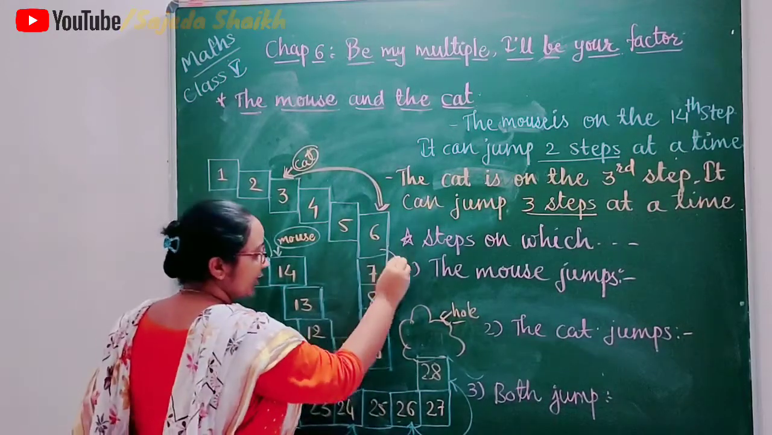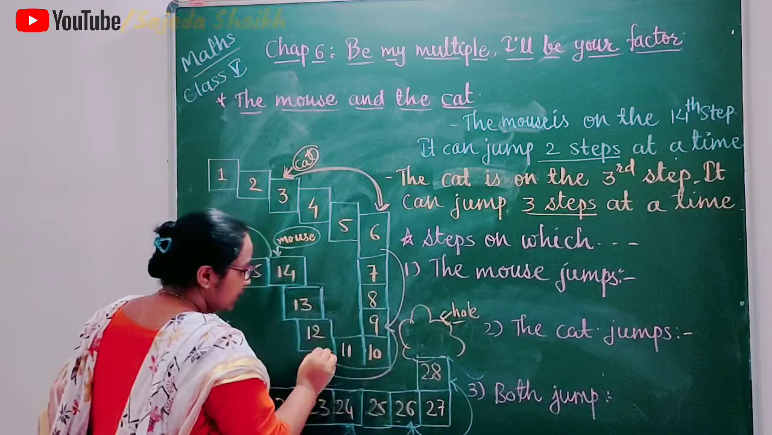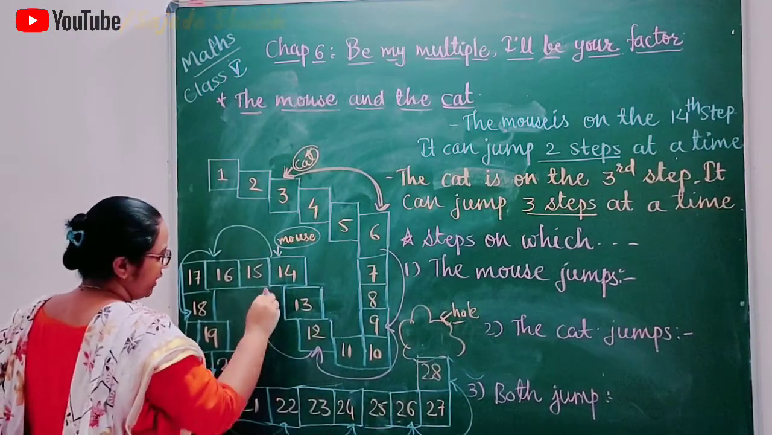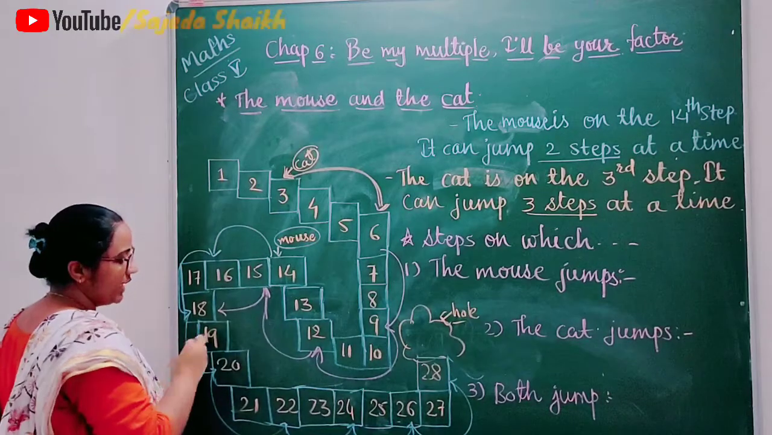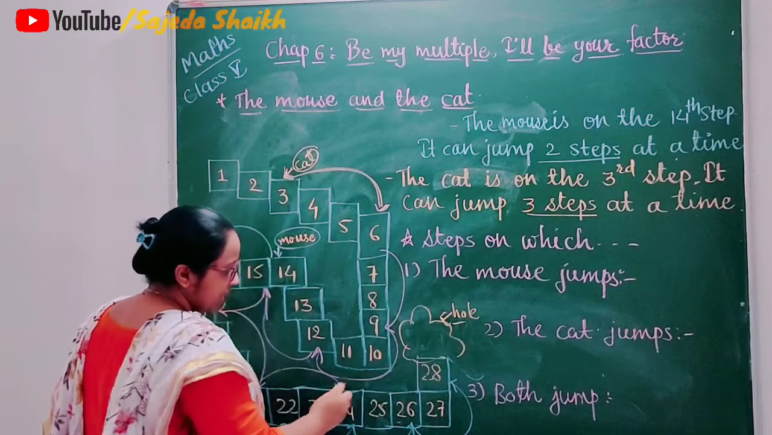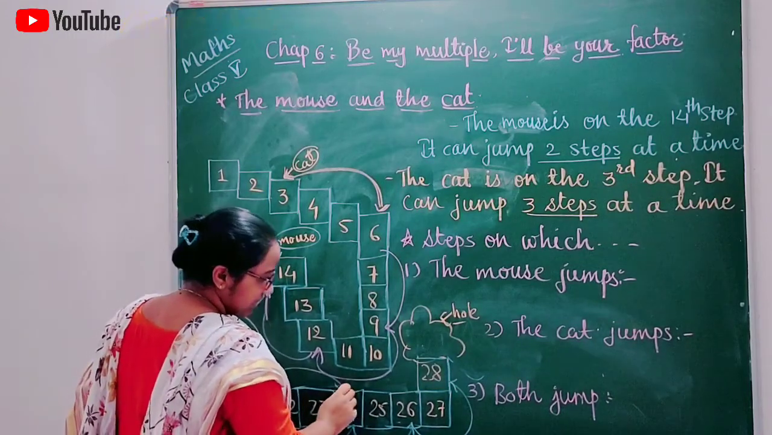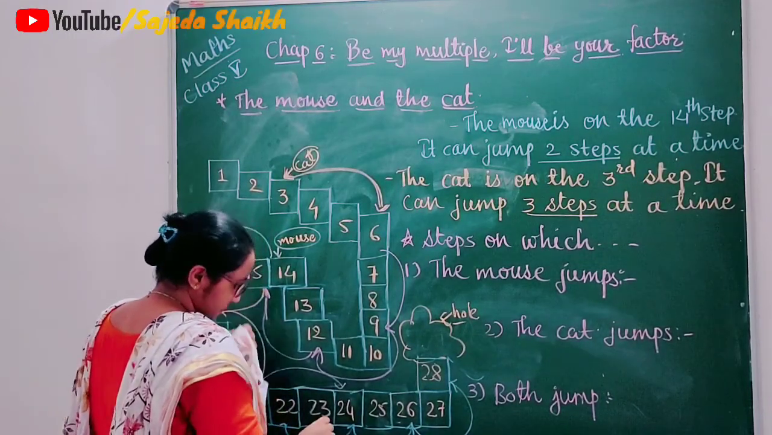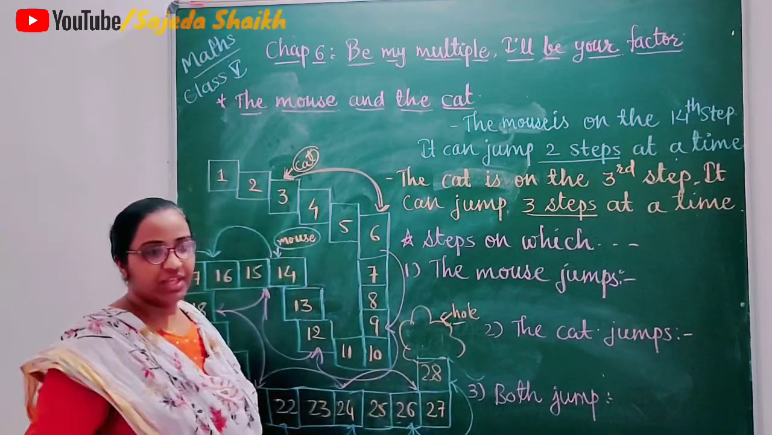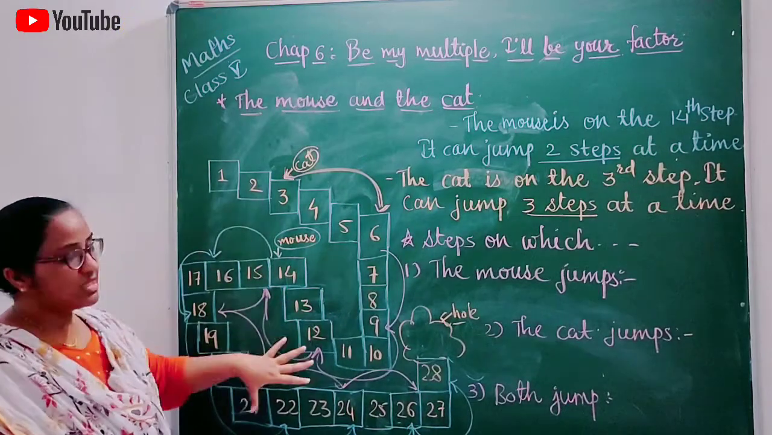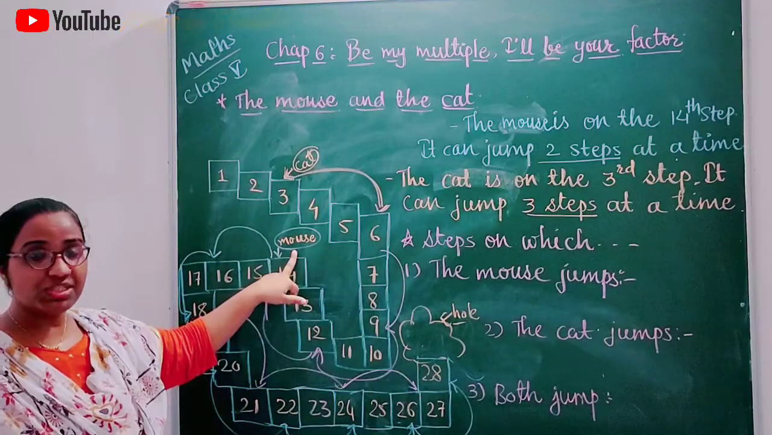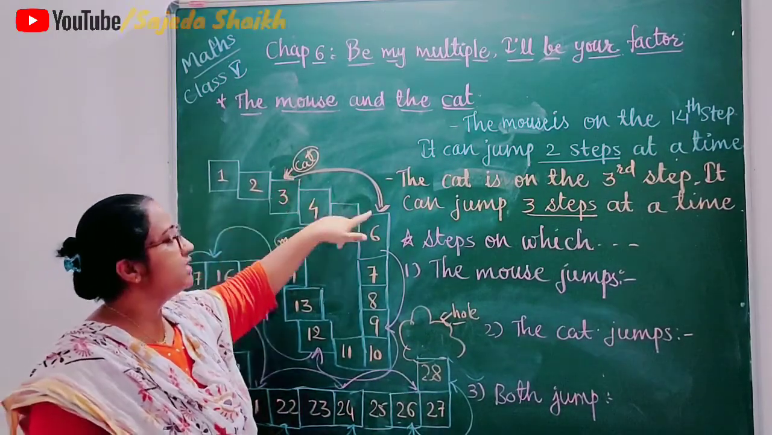Then it will reach number 9, then number 12, then 15, then 18, then 21, then 24, and at last it will reach 27. So both the animals have different walking ways. The mouse covers 2 steps and the cat covers 3 steps.